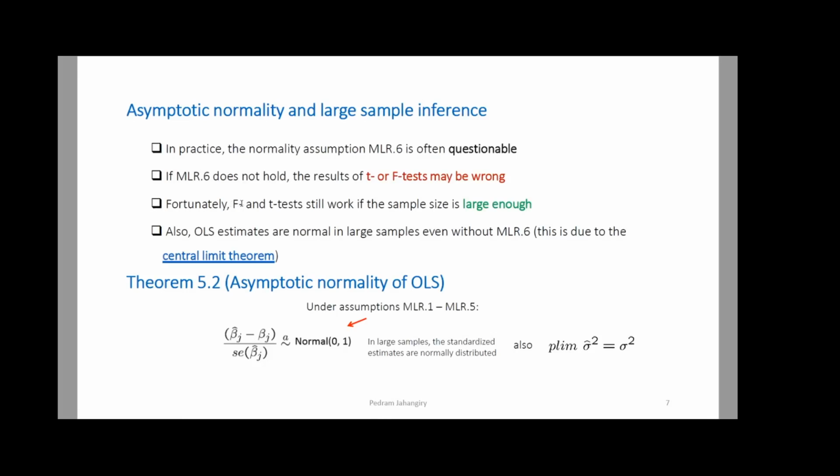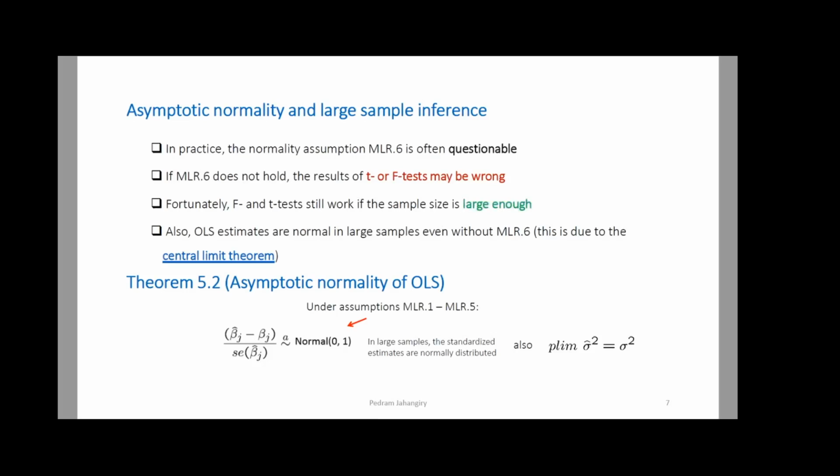Fortunately, the F test and T test are still going to work if the sample size is very large. Okay, so why is that the case? Because of the central limit theorem. Also, OLS estimates are normal in large samples even without assumption number 6. So let's see what's going on here.